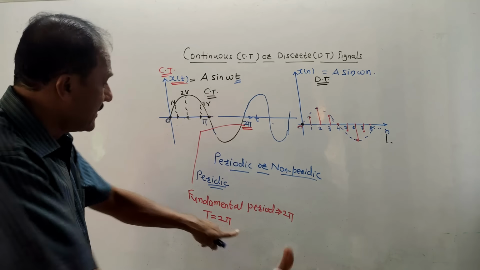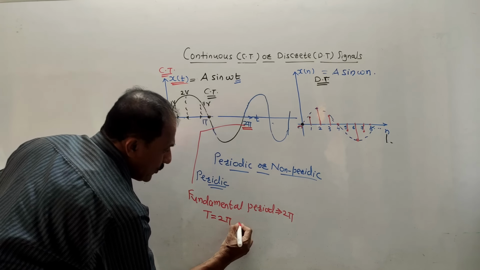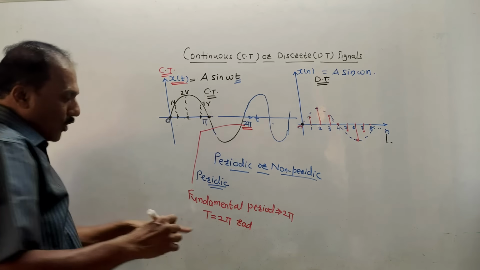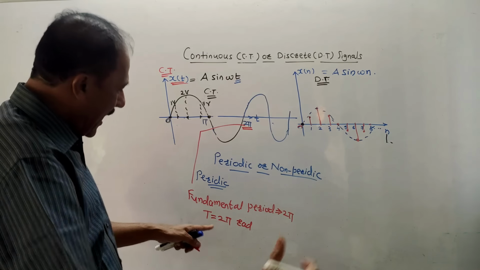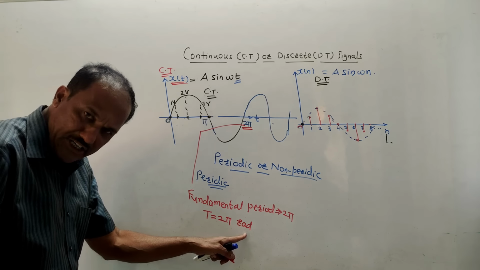What about units? This is actually value of time period, but it is in terms of pi, so unit is radians. If it would have been only 2, 3 like this, I would have written the unit seconds. Presently, it is 2 pi radians.